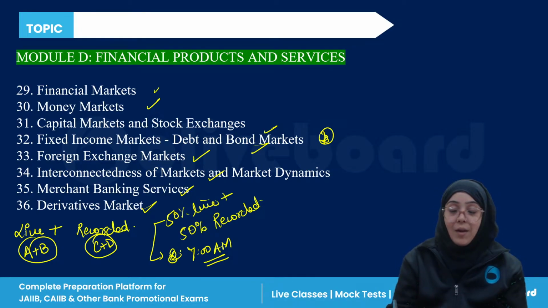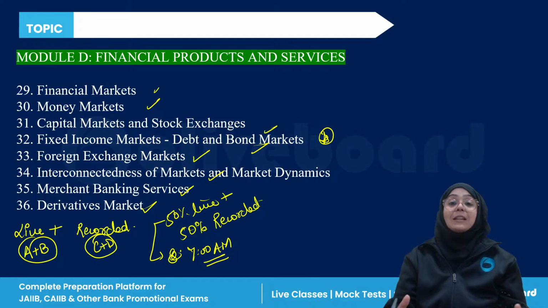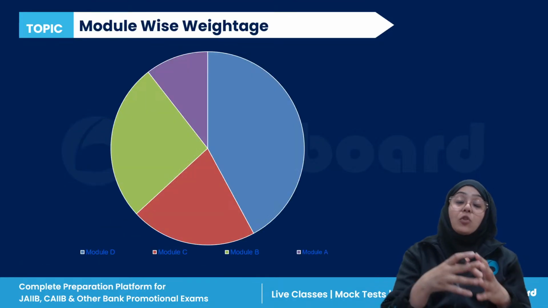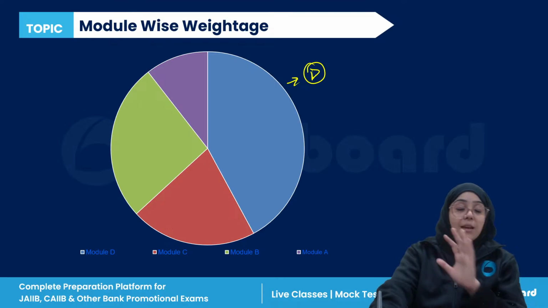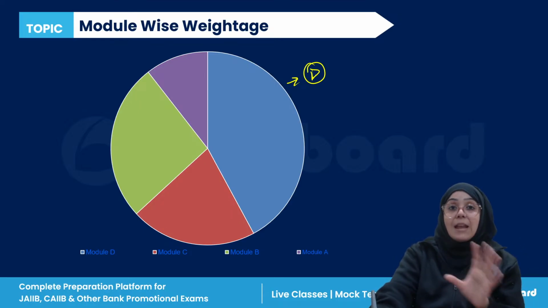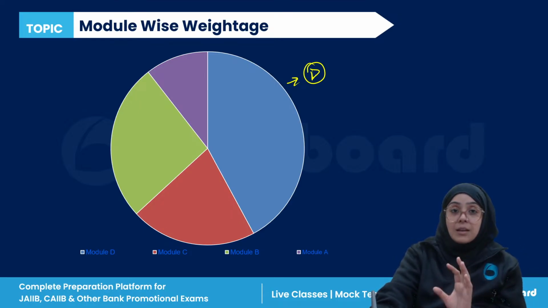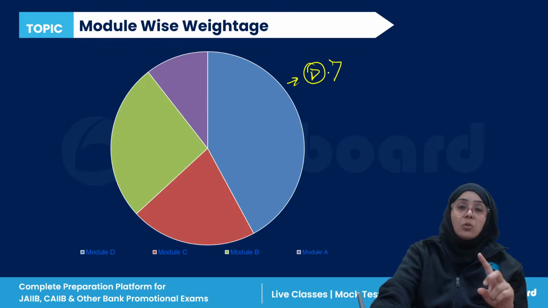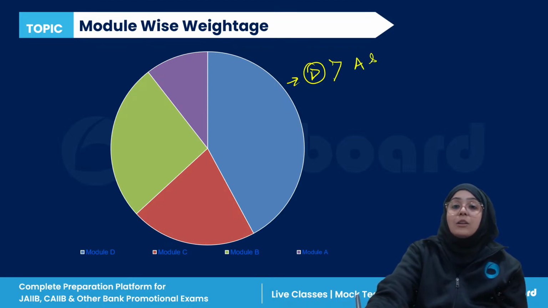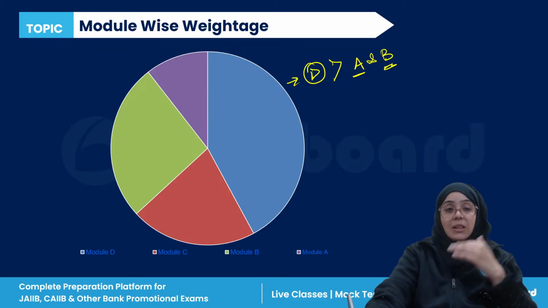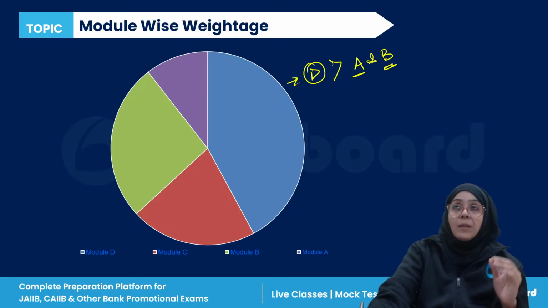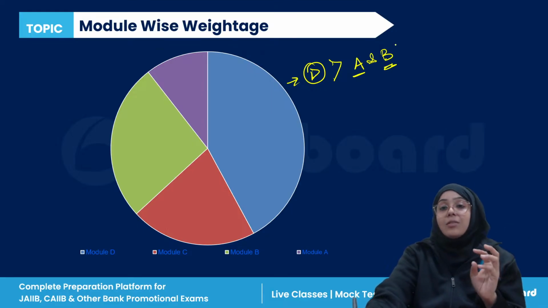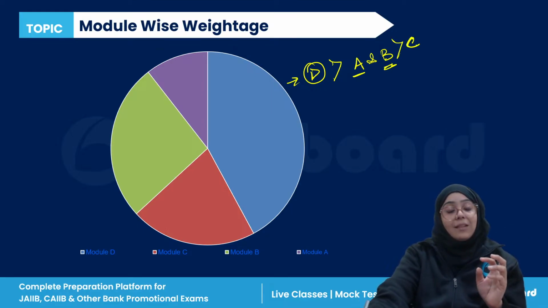For all of you. Right, now if we talk about the module-wise weightage, Module D is actually the most important module, plus many questions are asked from Module D. After Module D, there are A and B both. We cannot judge whether A is more or B is more. In the previous cycle, various questions were asked from B. Then there is Module C, right?